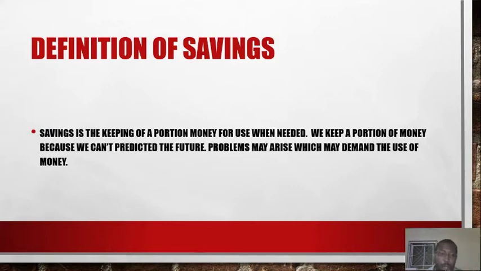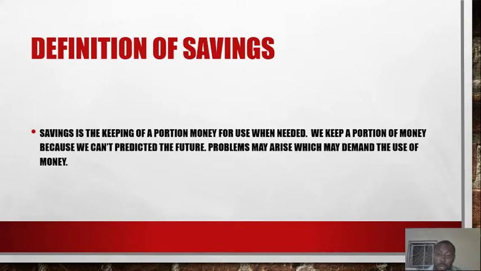Now, we keep a portion of money because we can't predict the future. We don't know what would happen in the nearest future. Just like what happened right now with the pandemic, the COVID-19, nobody expected this. Nobody could predict that this would likely happen this year. And you can see that if your parents were not saving their money, there would be a problem because they would not be able to feed throughout this period. They have not gone to work for months now, and some of them have not been paid. So you can see that some of your parents are living on the money they have saved.